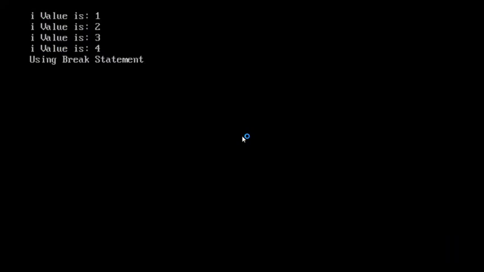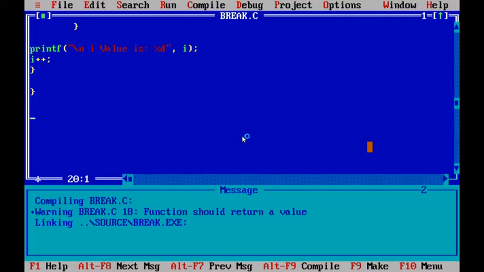Based on the condition, the loop must be executed 10 times, but at the fifth iteration we executed the break statement. That's why it exited from the while loop without executing the remaining 5 iterations. This is the use of the break statement.